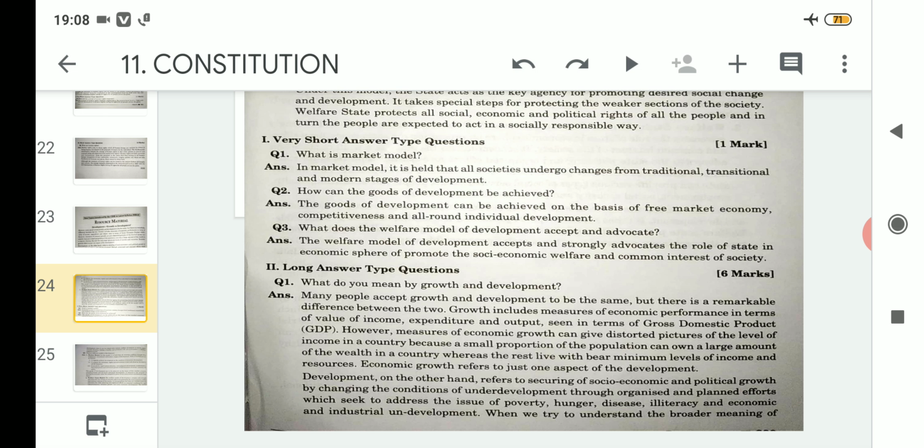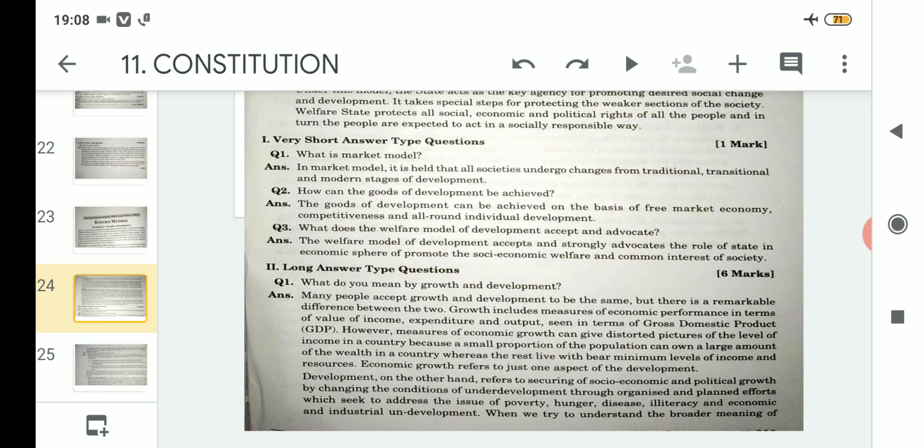In a country like India, where we talk about economic growth in terms of GDP, very few people are rich and living a luxurious life, whereas most people are below the poverty line. So if economic growth is counted as development, it is just one side of development.